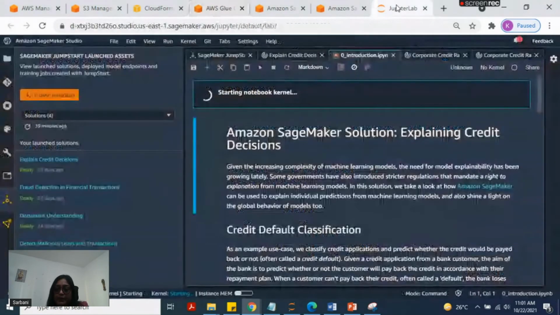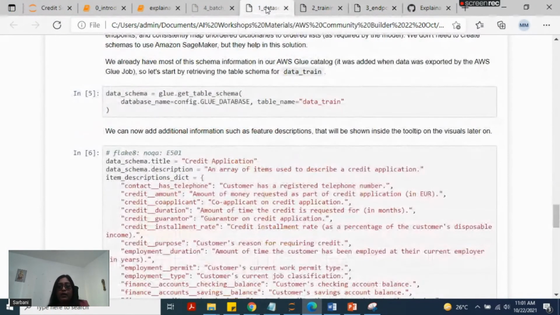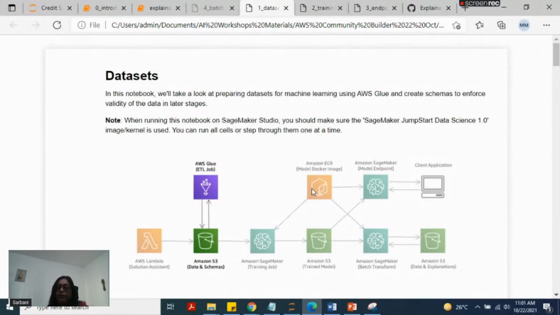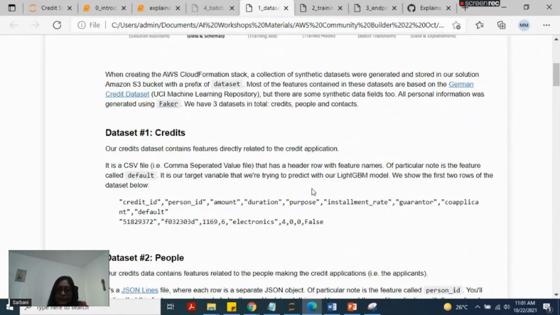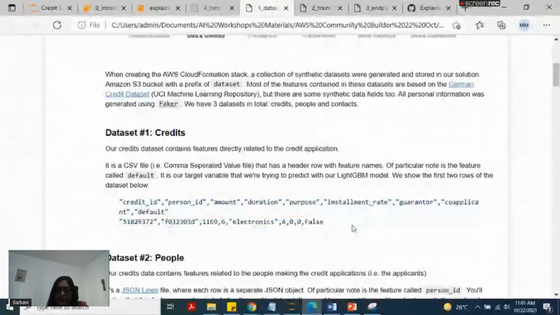Now let me open the notebook. It's taking a few minutes, so I have already downloaded it, because generally it takes a few minutes to open everything. This is the first notebook that will be created once we launch the solution. This particular notebook is dealing with the data. The first dataset is the credit dataset, and you can see here its output. It has the credit ID, person ID, amount, duration, and typical details about a particular credit application.